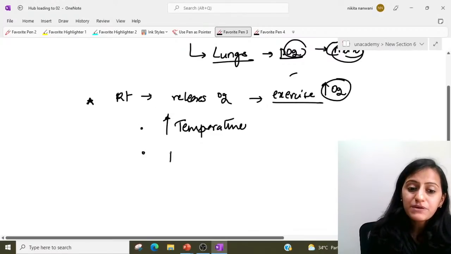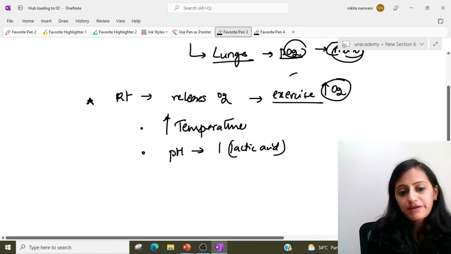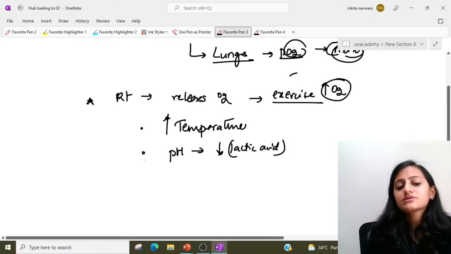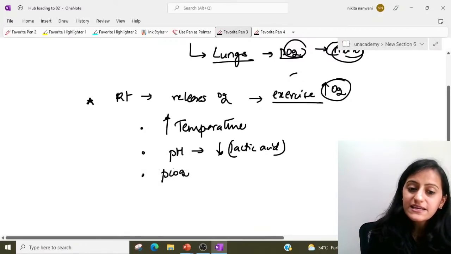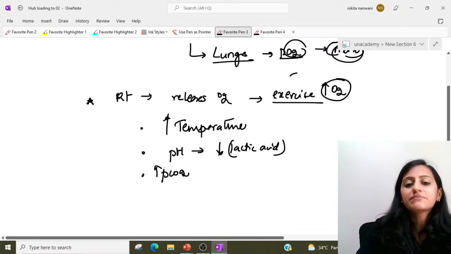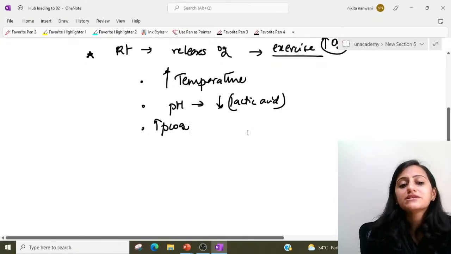What happens to the pH? When we are exercising, lactic acid is produced. Acid means the pH is decreased, so acidosis will cause the shift to the right. There is also increased PCO2, because increased metabolism increases CO2 production.